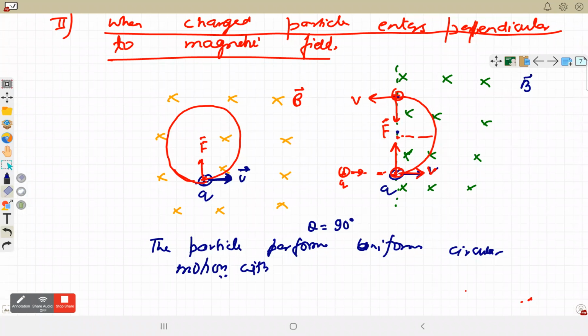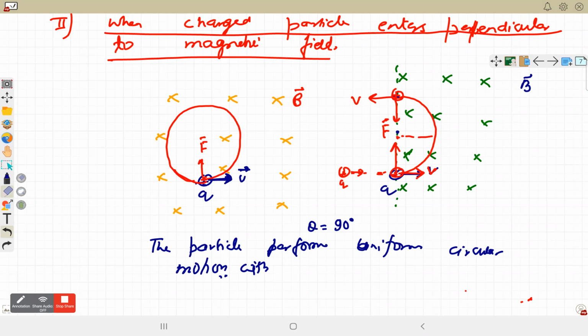Velocity changing means there must be acceleration. If there is acceleration there must be force, so centripetal force is required to move this particle on the circular path. The centripetal force formula is mv square by r.